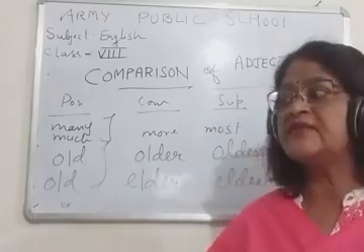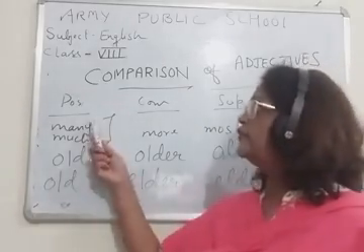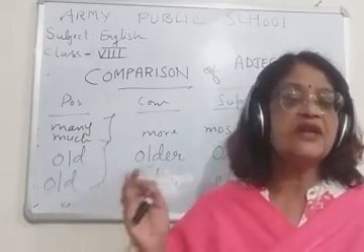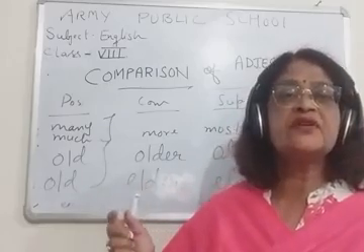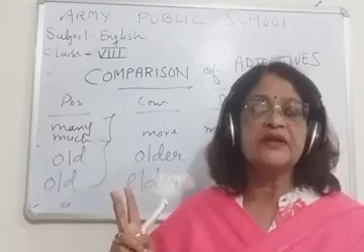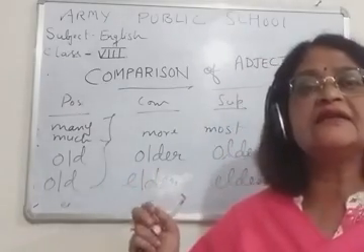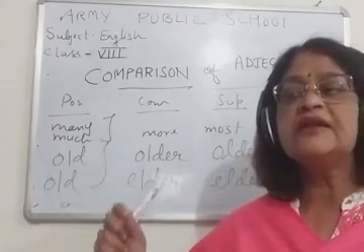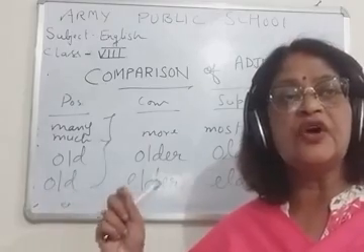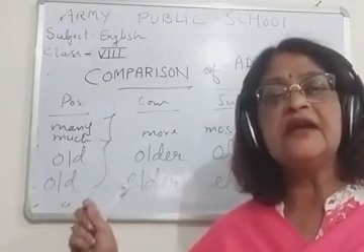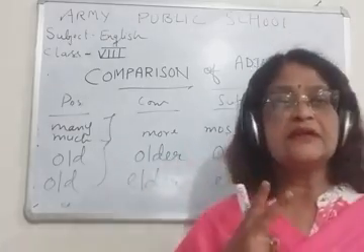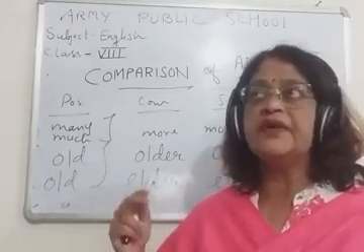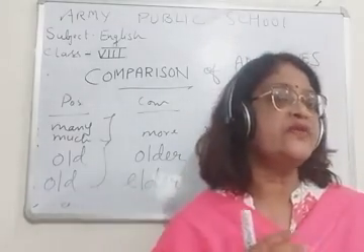Okay, so let's revise, children. Positive is only simple, we know that, the quality of an adjective. Comparative, children, is used when two things are compared, and than is used between these two. Okay, he is taller than Shyam. Ram is taller than Shyam. Two persons are there, Ram and Shyam. He is the tallest boy of the class.